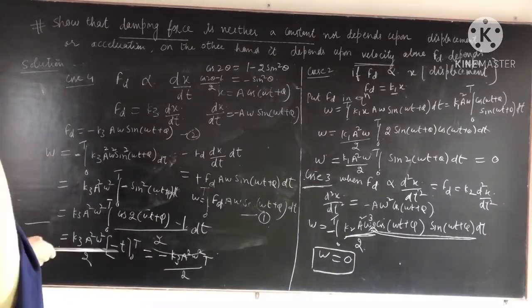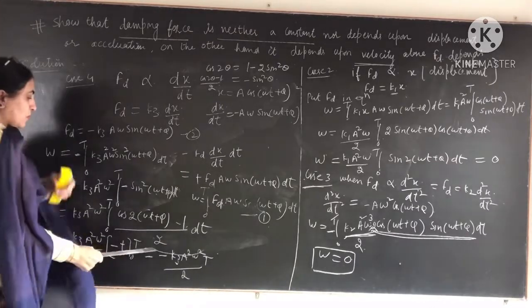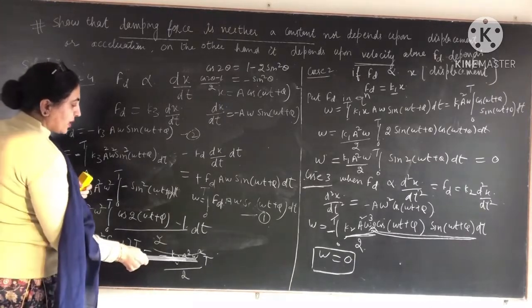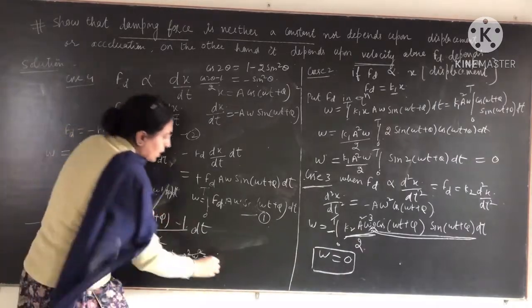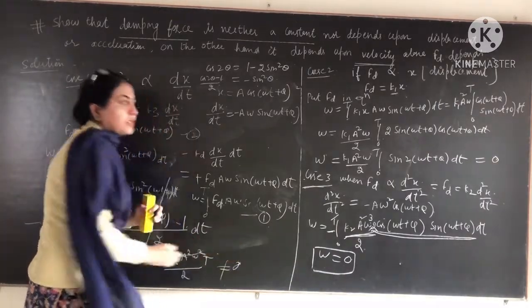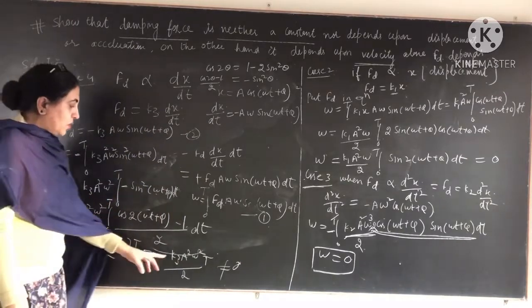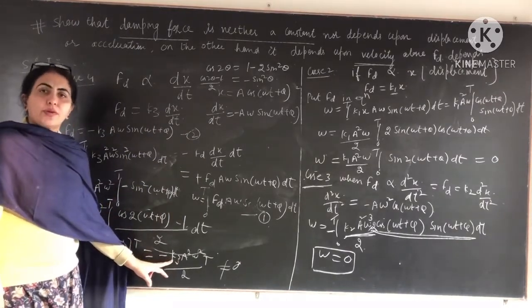So the integration comes out to be minus k3 a square omega square t by 2. So this is not equal to 0. This is non-zero, and this will be non-zero as long as k3 is non-zero.